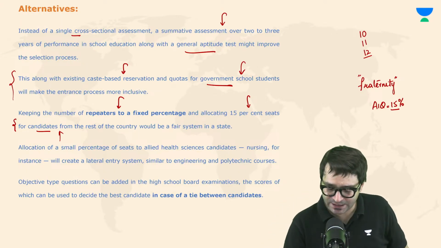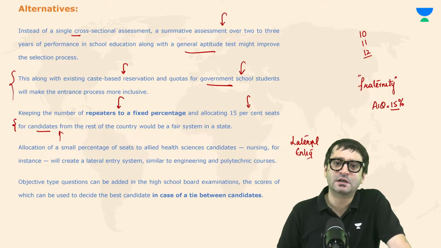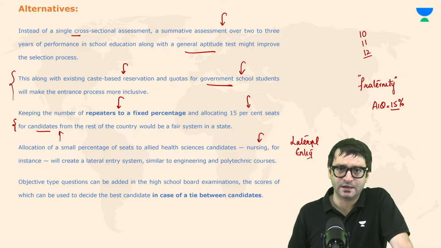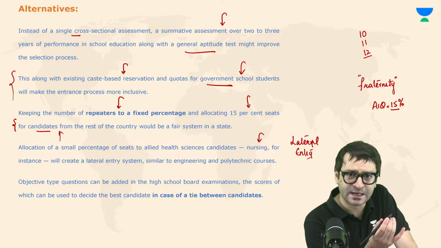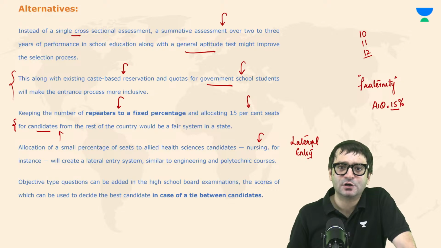That is what we call lateral entry. Shouldn't this lateral entry also be there for medical colleges as well? Maybe students who have pursued nursing should be eligible to complete the MBBS course as well. So, this lateral entry will be taken care of.